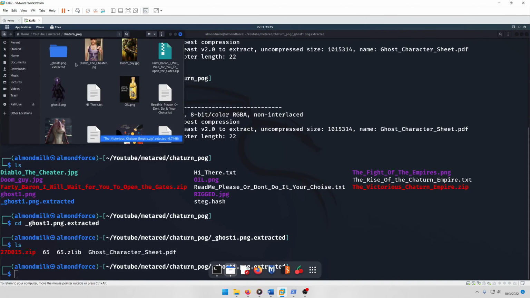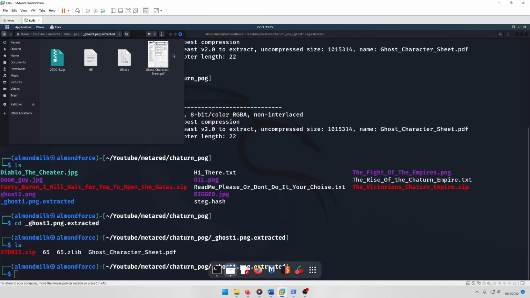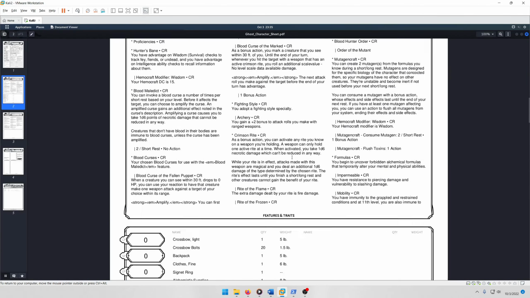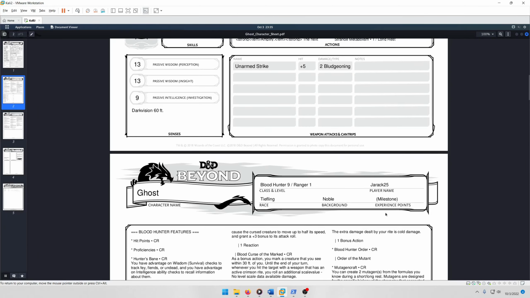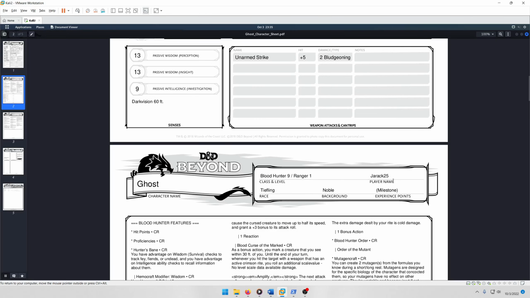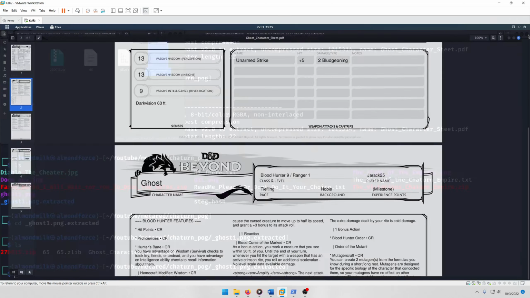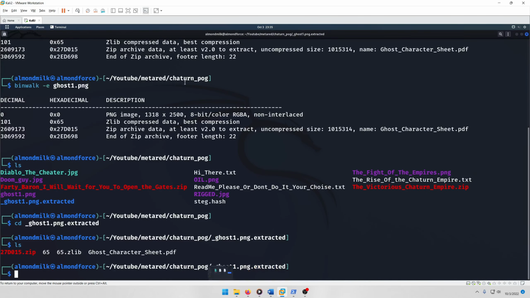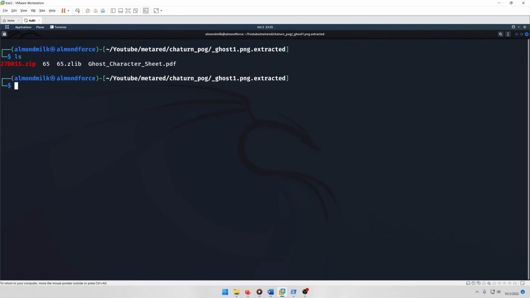All right. So we can actually open up that PDF, of course, and we're looking for a character name, which happens to be right here, which is Jirak25. Okay. So that should be our password for the new JPEG image as well.